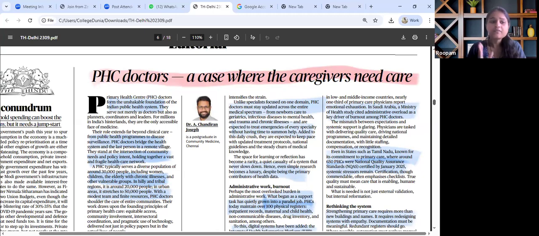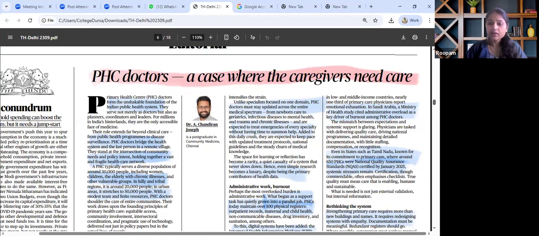From the Mains perspective, this article is to be seen through the lens of critically evaluating India's primary healthcare system and the reforms needed for universal health coverage altogether. So in this manner, this article is to be read and revised following different dimensions and interlinking it with other GS papers as well, wherein you can put it as substance, an argument for an essay can be quoted, and for ethics as well. Several examples from it can be quoted.